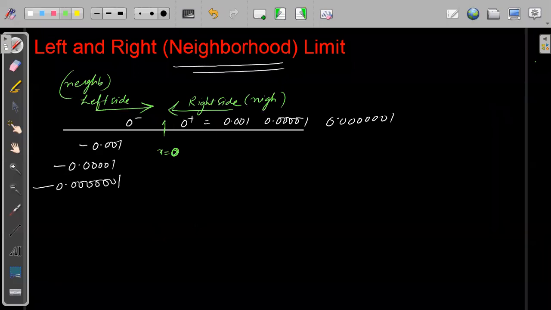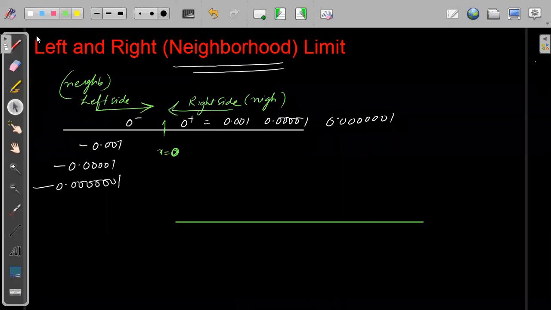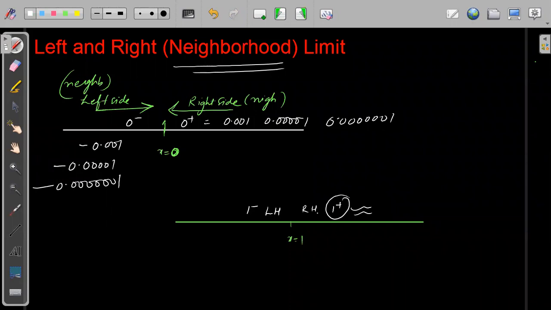Suppose I take x equals 1. I can write the right-hand neighborhood as 1 plus, and the left-hand neighborhood as 1 minus. 1 plus will be numbers like 1.001, 1.00001, 1.0000001, right?